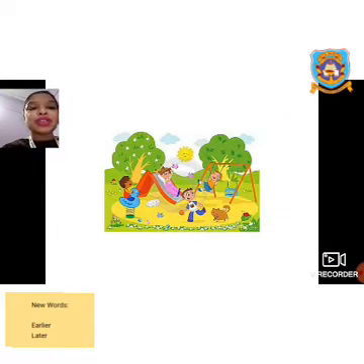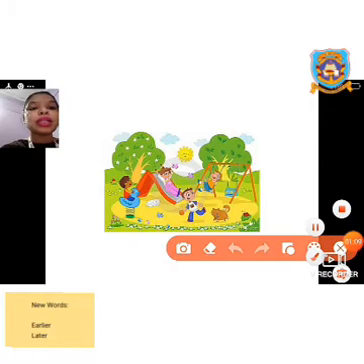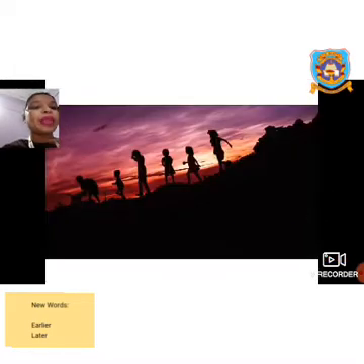In the next picture, you can see that some children are playing in a park, and it is during the daytime. How can you know that it is daytime? Because you can see the sun is shining brightly. In the next picture, you can see that